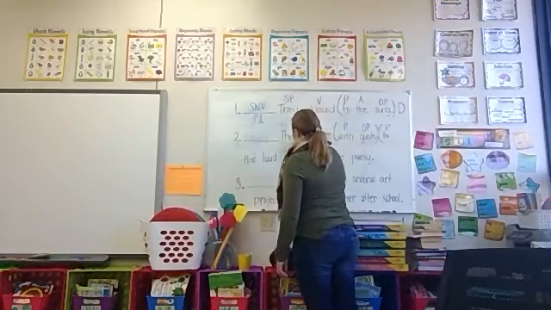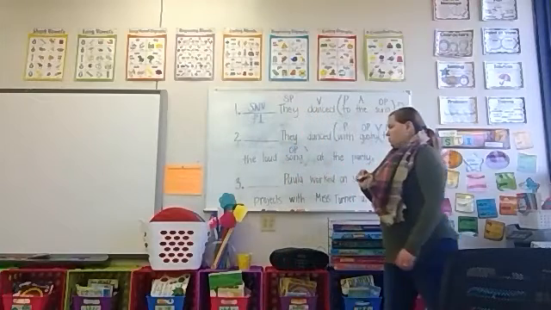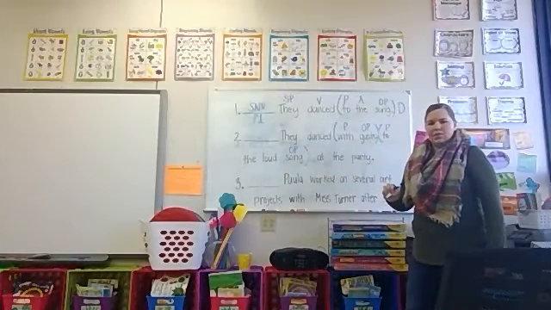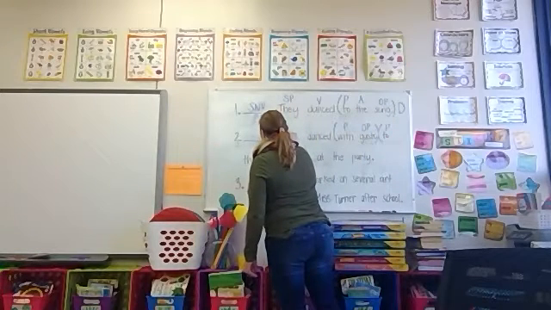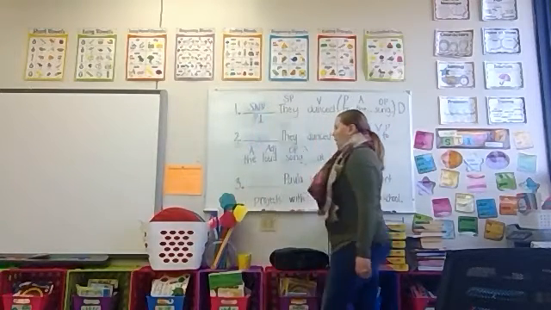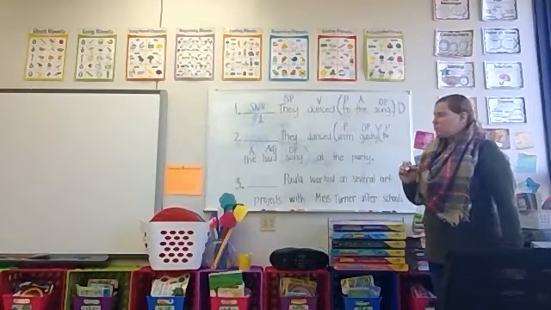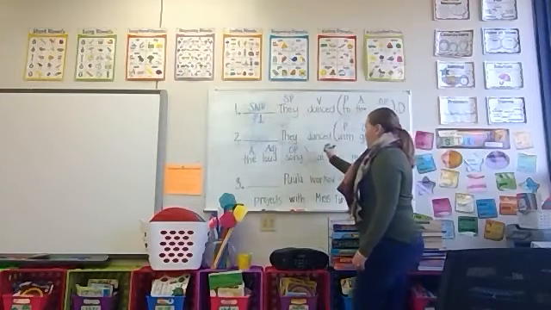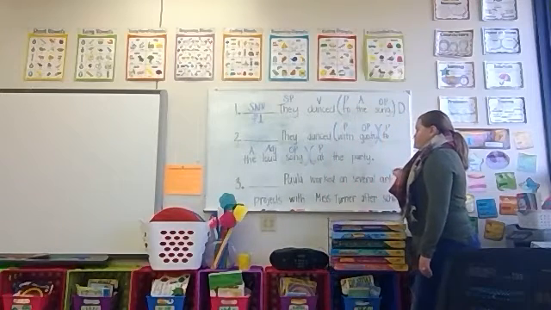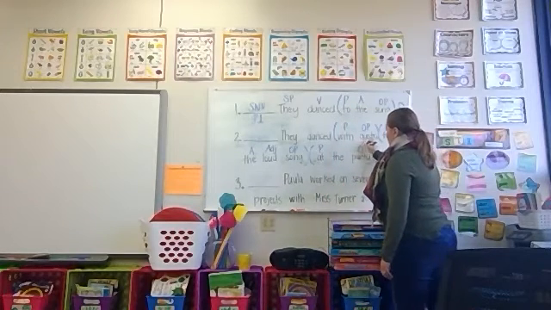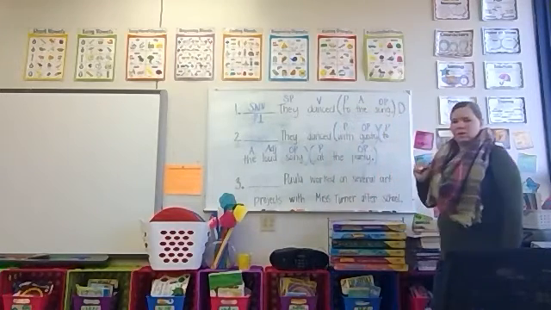Song. Object of the preposition. What kind of song? Loud. Adjective. The, article adjective. At is also a preposition. At what? Party. Object of the preposition.